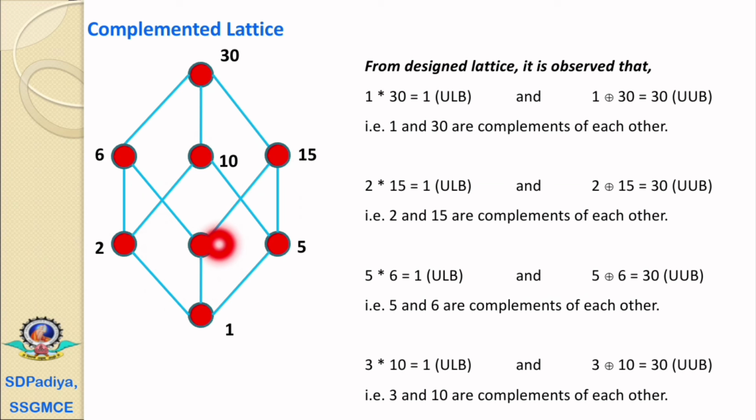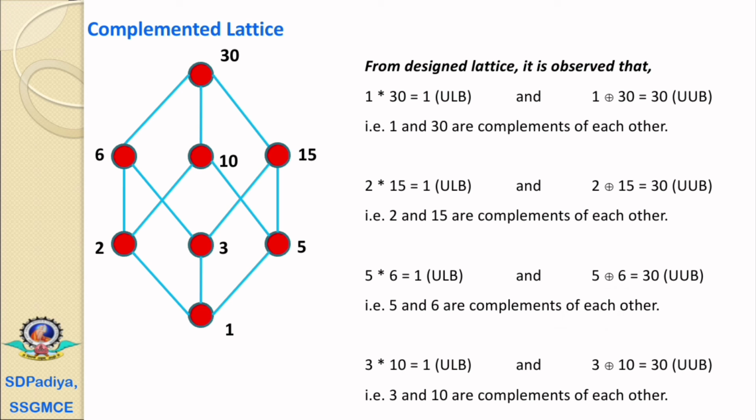And on the upper side, 3 and 10 are joined at 30, that is 10 to 30, and 3 to 15, 15 to 30, or 3 to 6 and 6 to 30. That is, 10 and 3 are joined at 30 on the upper side, so 3 and 10 are complements of each other.